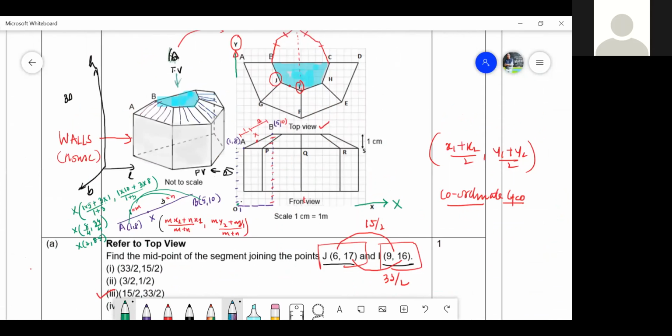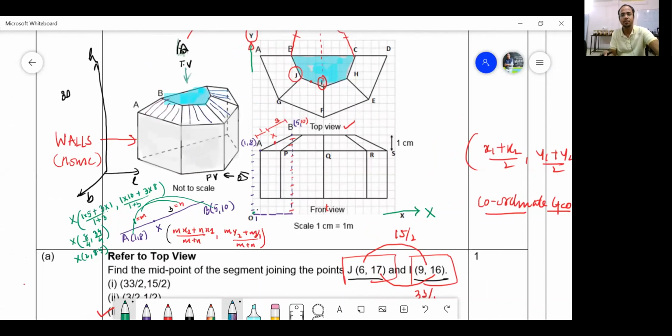Yes, sir. Please take a screenshot of this. Take a screenshot of this, just the screenshot. I will just expand this and you take a screenshot of this. That's it.